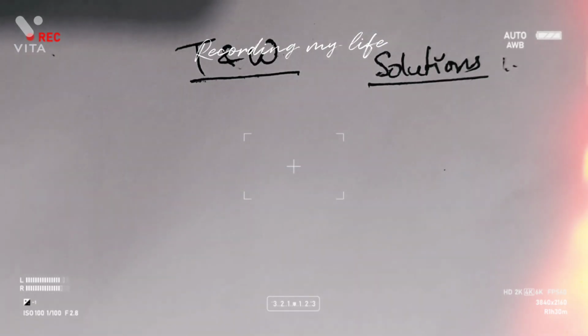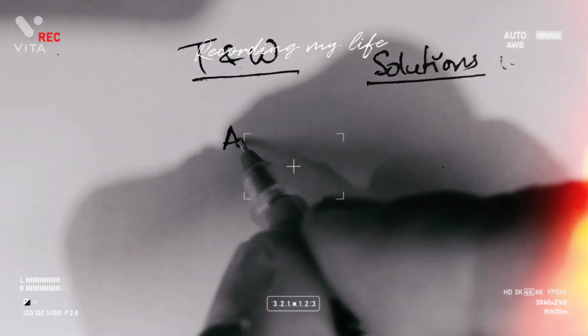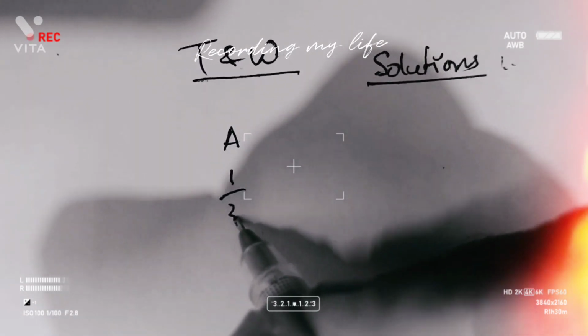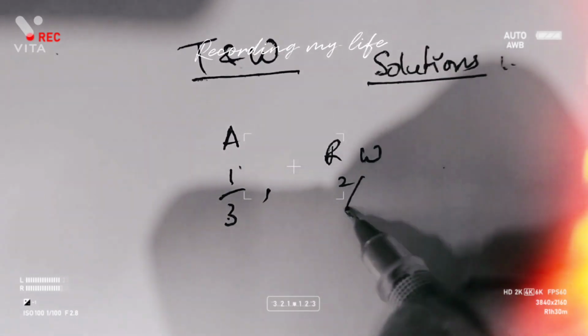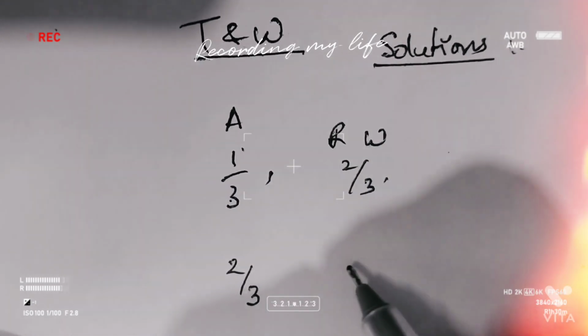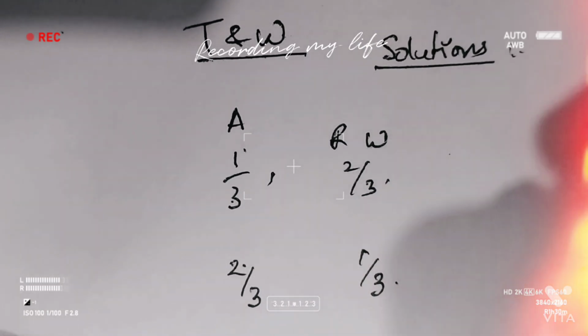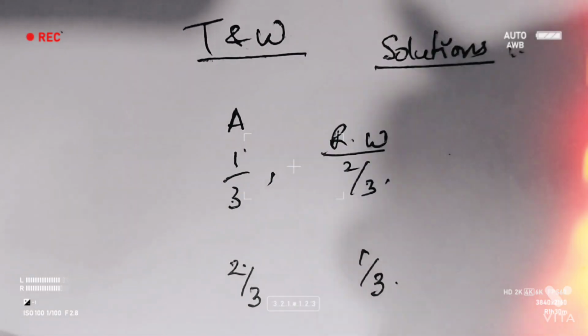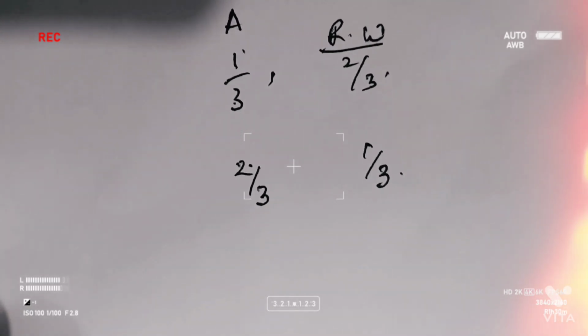If you say the basics, suppose A completes 1/3 of the work. How much work is remaining? The remaining work will be 3 minus 1, that is 2/3 of the work. If A completes 2/3 of the work, the remaining work is 3 minus 2, that is 1/3 of the work. Okay, this is how to see the remaining work. Now, dear students, hope you understood. Now, let me continue.